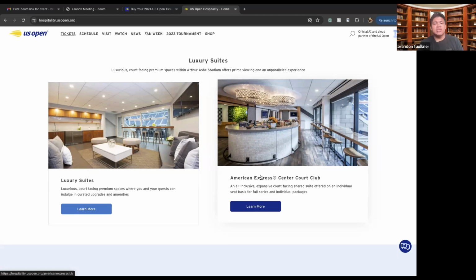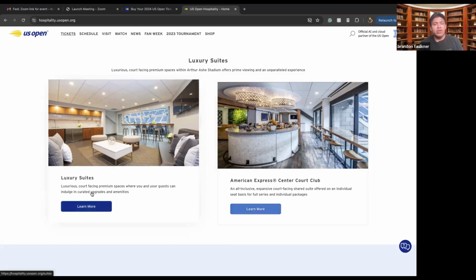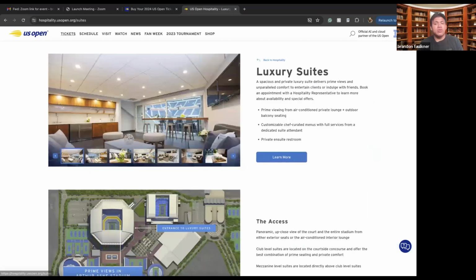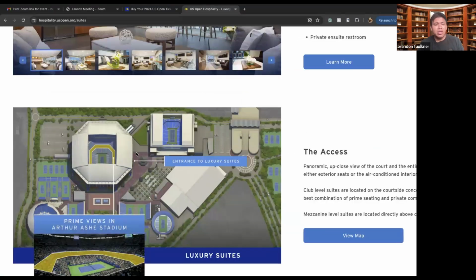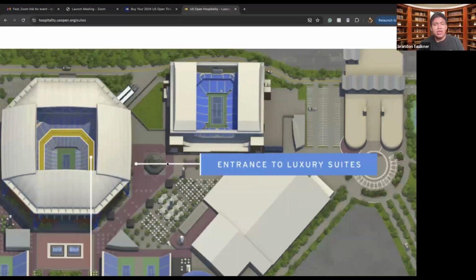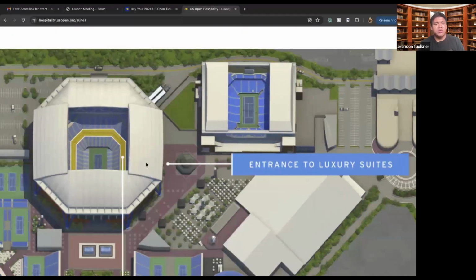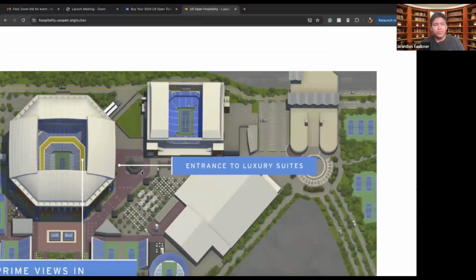Only American Express Center Court Club members or people who have bought their way in using American Express are allowed to come in here. For you, if you're not an American Express Club member, what you can do is you can buy a luxury suite. So with the luxury suites, we have the different locations of where they are. You also have a different entrance. So your entrance for the luxury suites will be here. Your luxury suites will be located up here as well.